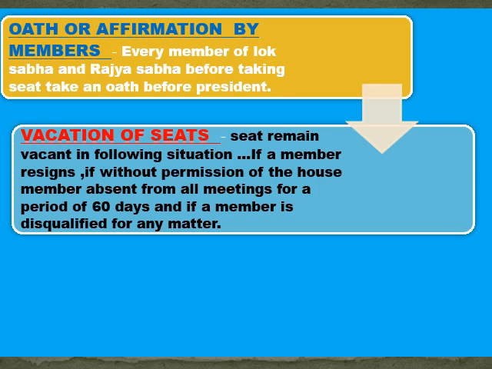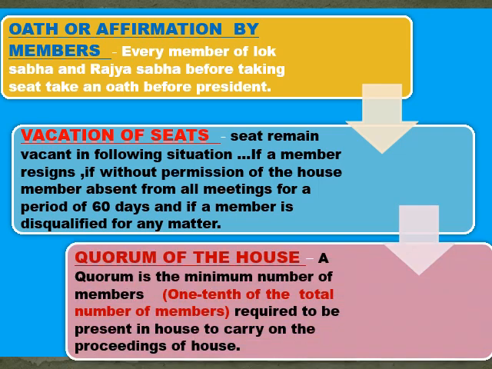Secondly, if a member is absent from the meetings for 60 days without the permission of the house, if a member is absent for more than 60 days from attending the Lok Sabha meetings, then he is regarded as disqualified and his seat becomes vacant. And in any case, if a person expired, sorry, passed away, or if a member became subject of law of disqualification, maybe he committed some crime, in that case also the seat of Lok Sabha and Rajya Sabha remains vacant.